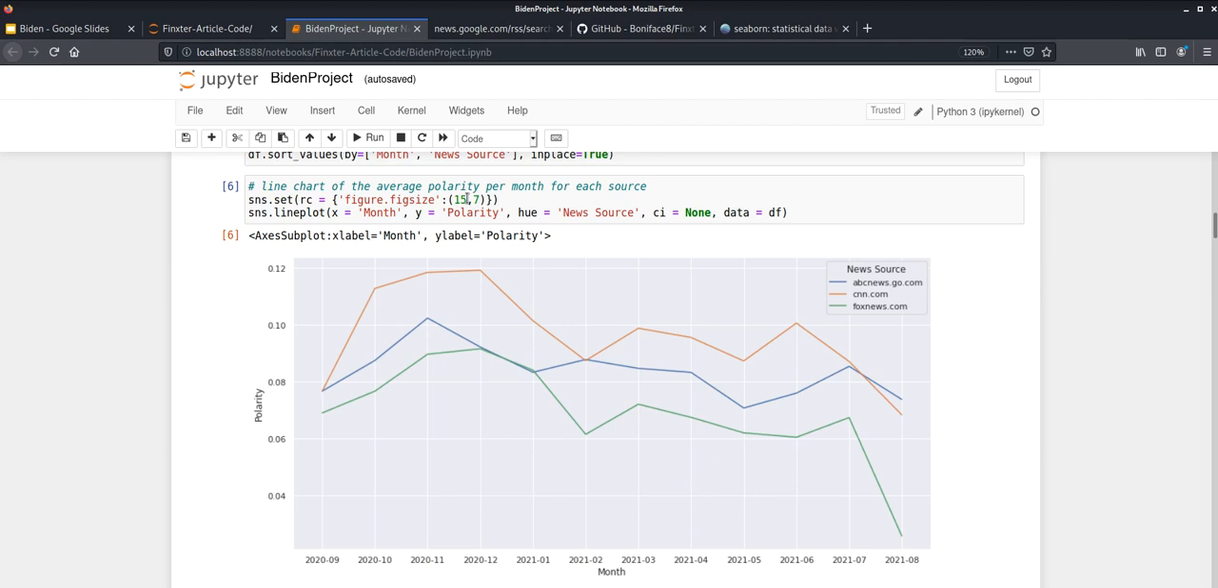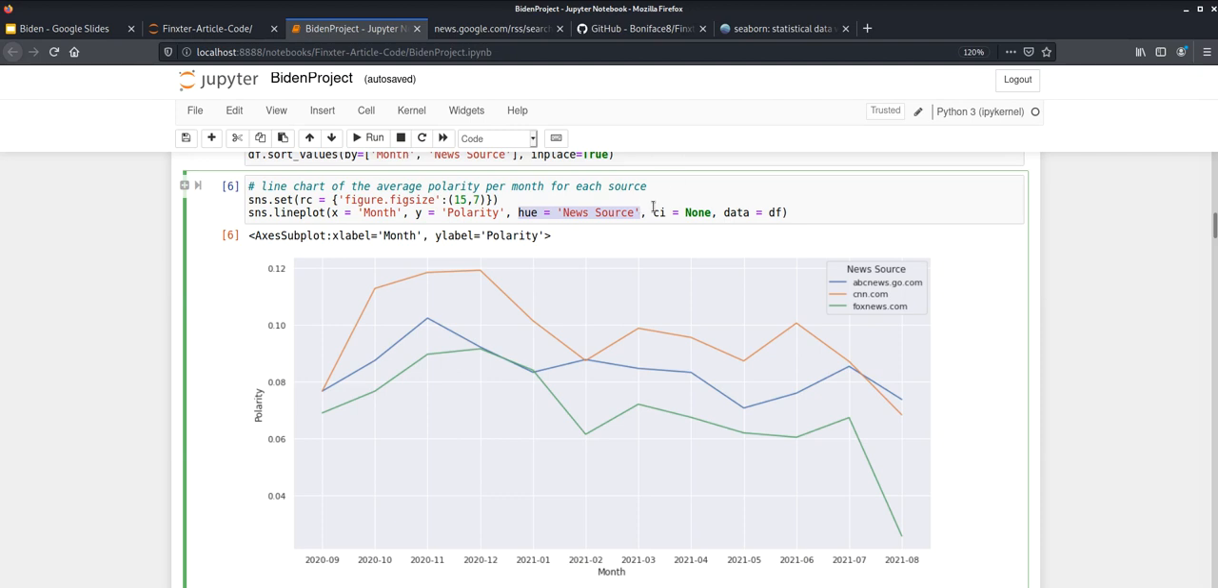And so to make the line plot, we use sns.lineplot. What we're interested in this case is the monthly data for each news source. So we set x equal to month, y equal to polarity. Hue, I have set equal to news source. Hue will draw a separate plot for each of the different values of news sources.